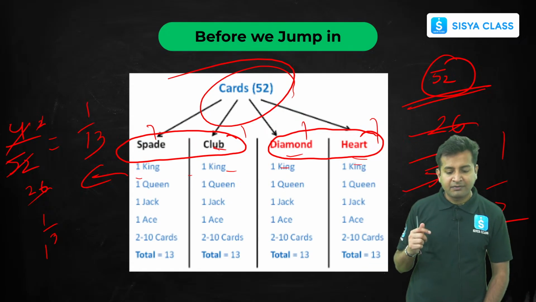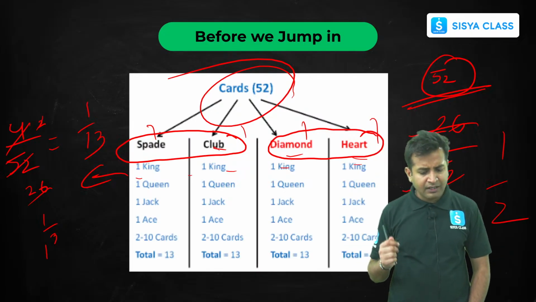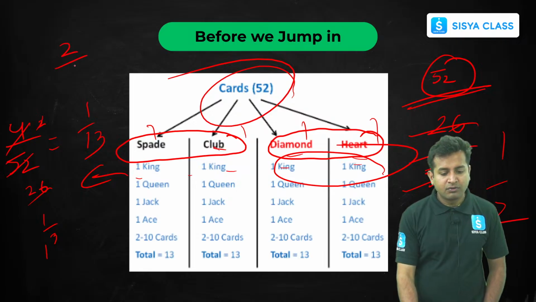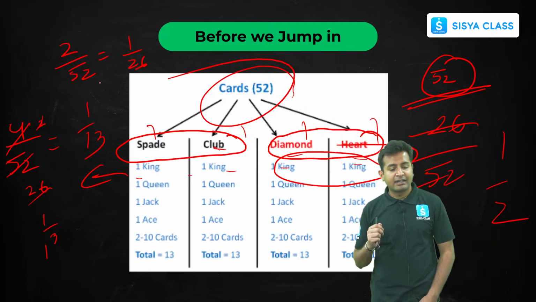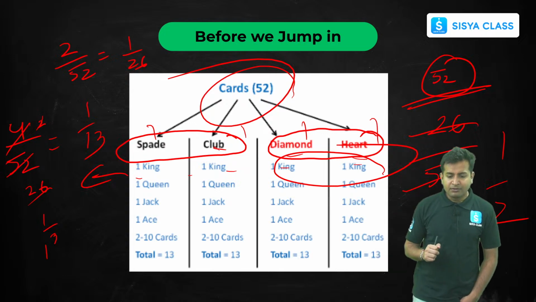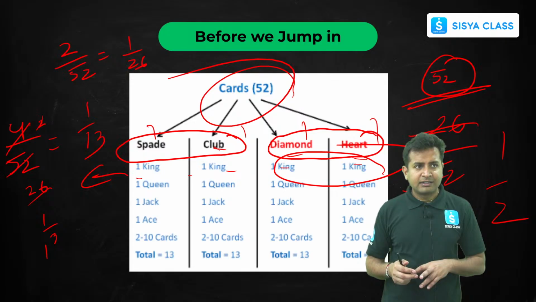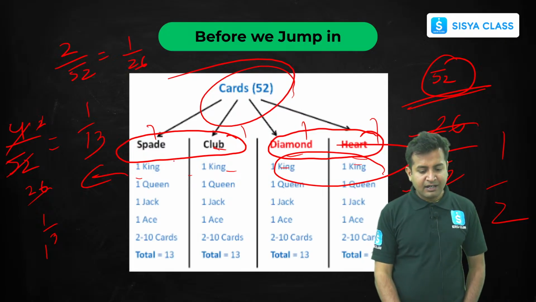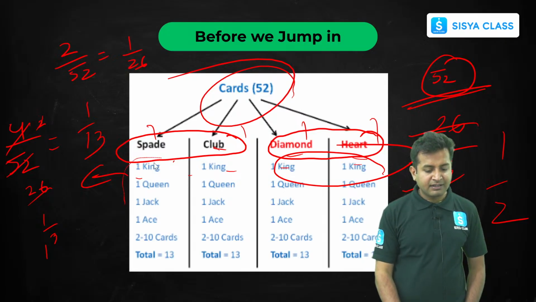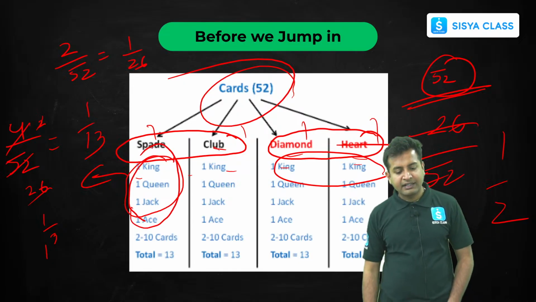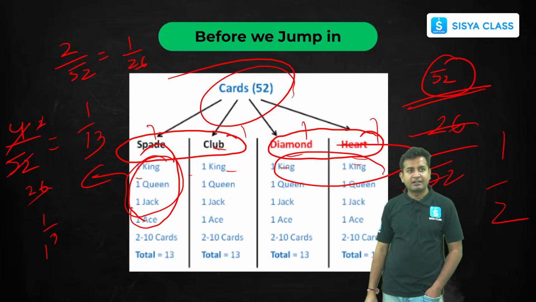Got it? Now, what will be the probability of getting a red king? Red king, how many kings are there? 2. So 2 upon 52, that would be the thing. So 1 upon 26. Same thing, black king is the same thing. Clear? So according to this, they will be asking a few questions, okay? Now, face cards: we have 3 kinds of face cards, king, queen, jack. These are the face cards, clear?